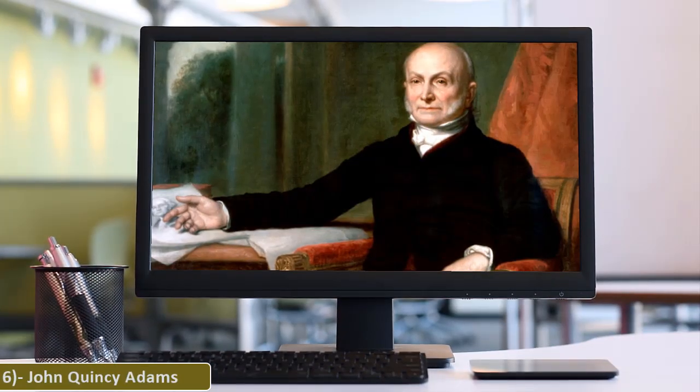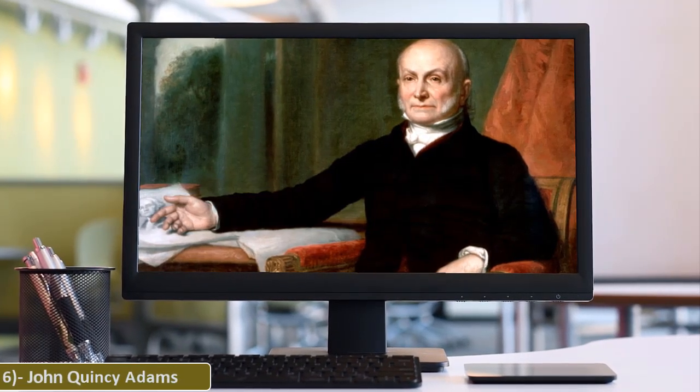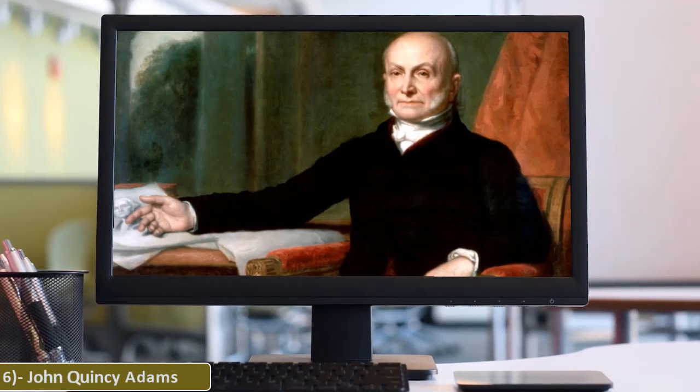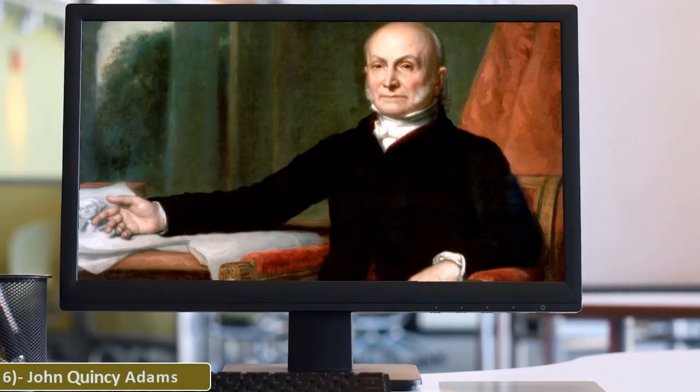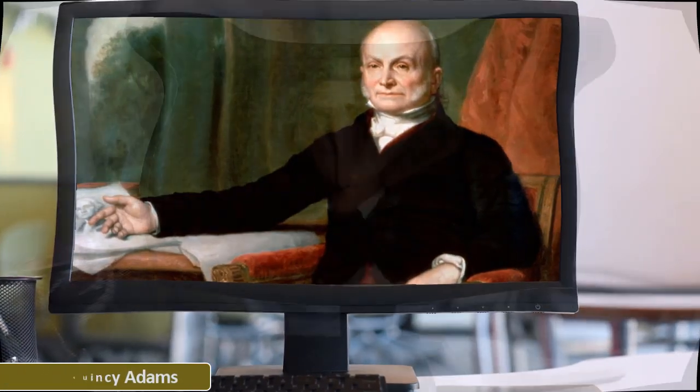6. John Quincy Adams. John Quincy Adams was the sixth President of the United States, serving from 1825 to 1829. He previously served as the 8th United States Secretary of State from 1817 to 1825. He was the eldest son of John Adams, who served as the second President of the United States.